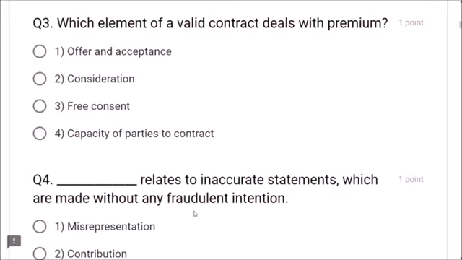Next, question number 3. Which element of a valid contract deals with premium? What does it deal with? Dear friends, consideration. Consideration is the correct option, friends. Offer and acceptance, no. Free consent, no. Capacity of parties to contract, no. Consideration is the correct option, friends.